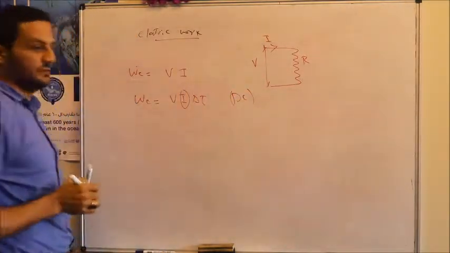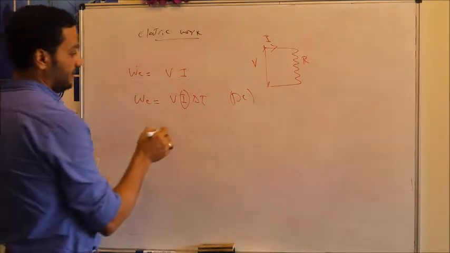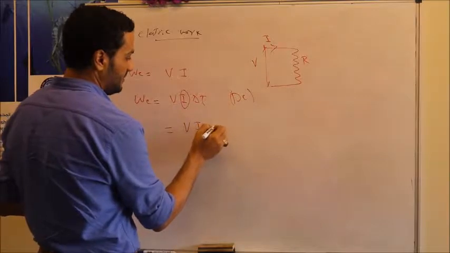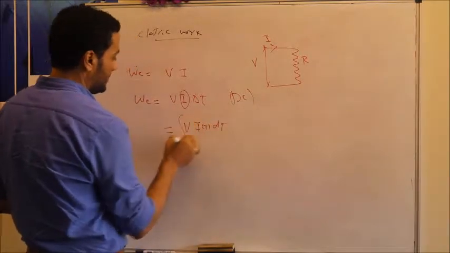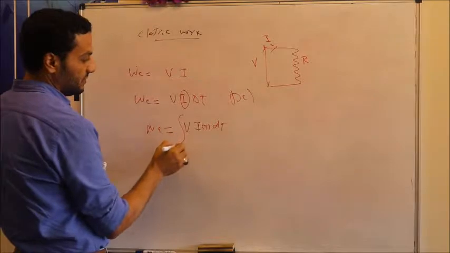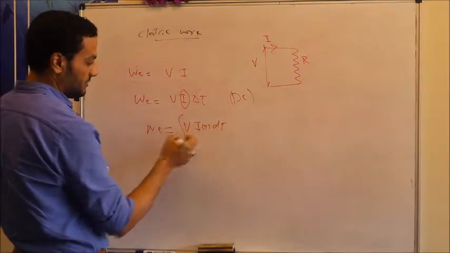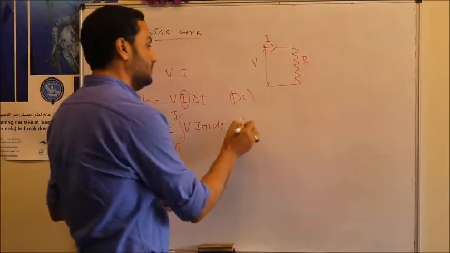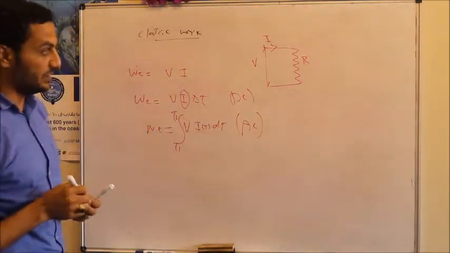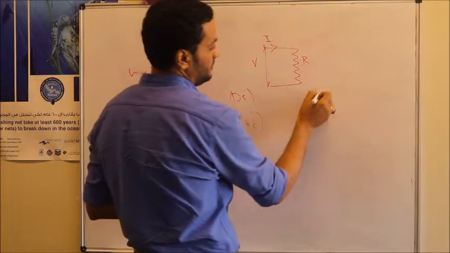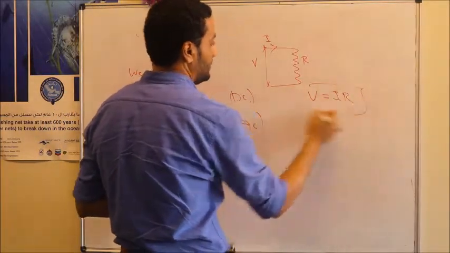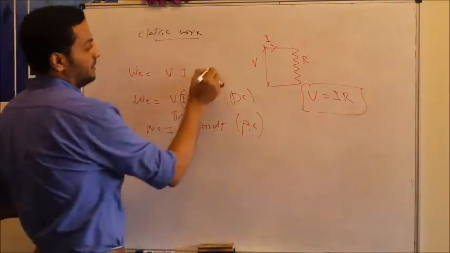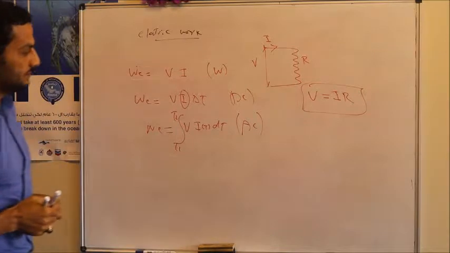This current is fixed with time, not a function of time. But if we have alternating current, this current is a function of time. Then in this case we have to do the integration. The electrical work should have the integration of V multiplied by I, which is a function of time, dt from T1 up to T2, in case we have alternating current. And as you know, the volt value is equal to the current multiplied by resistance. This electrical power is calculated in watt.